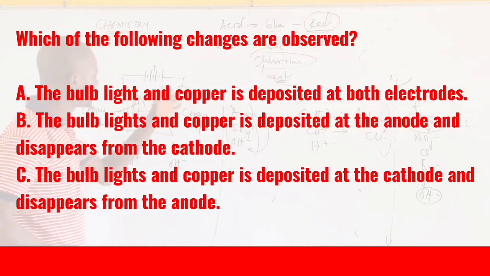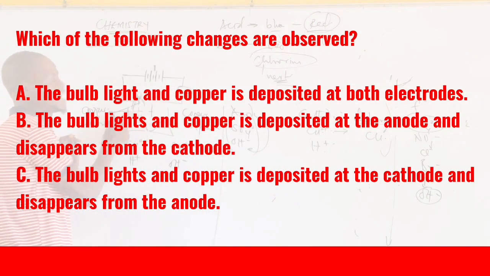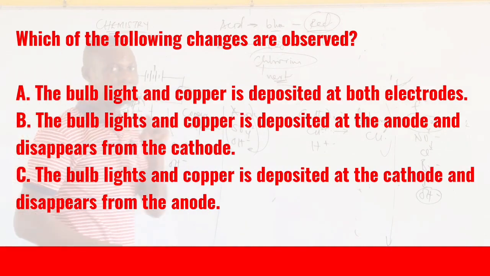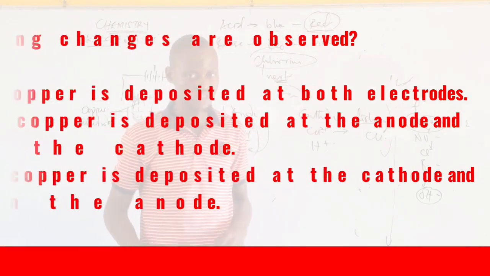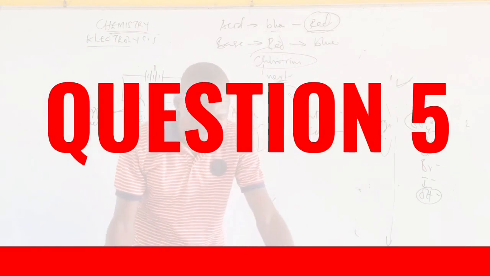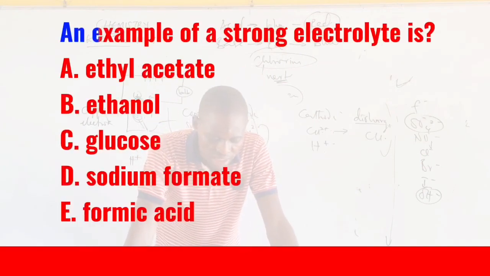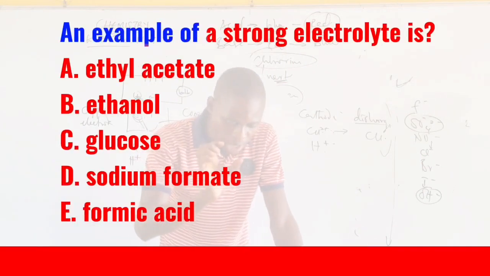So, it will light up the bulb, but all the copper at the anode will disappear and they will move themselves to the what? Cathode. This is another way of answering their question. Now, the fifth question, number 5, is they said an example of strong electrolyte.